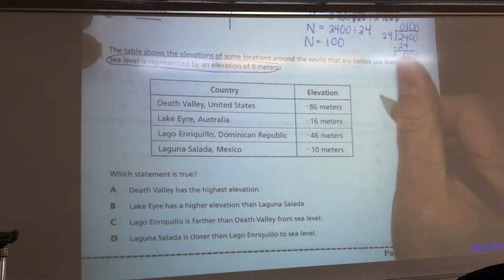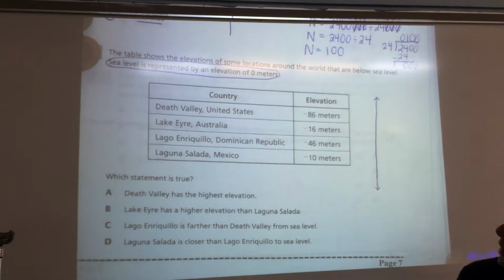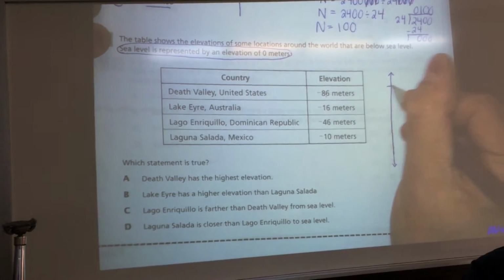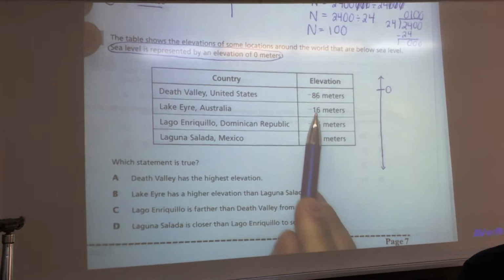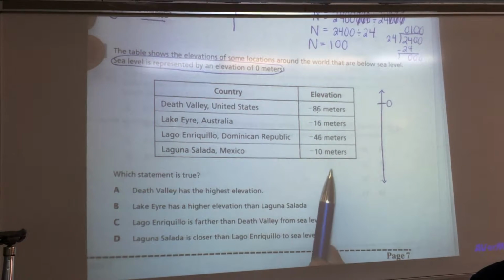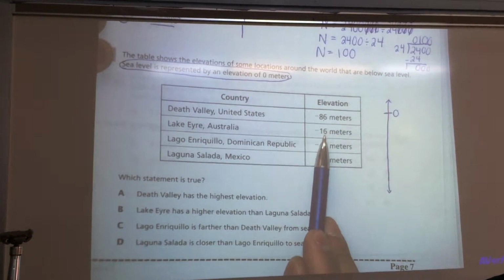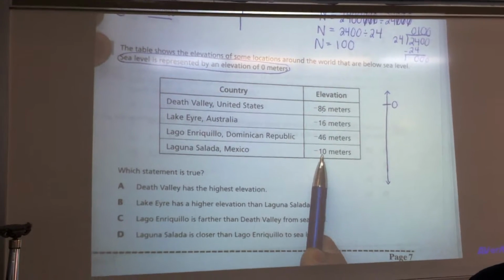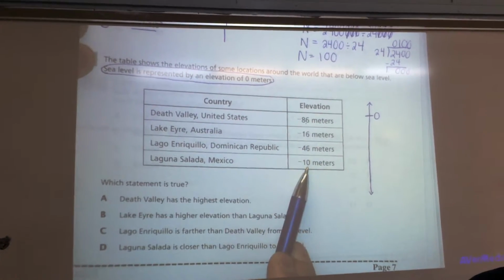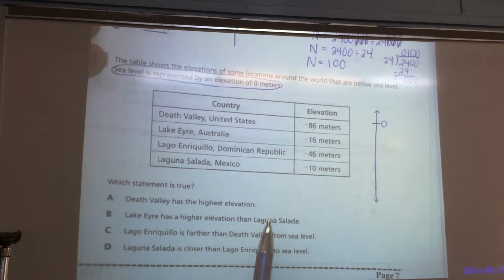All right, so first, they already told us in the problem. Since we're talking about elevation, I'm going to draw a number line that goes up and down. And if this is 0, we need to figure out where all of these other ones are. This is just like what we've done in class when we asked ourselves what the worst that can happen is. So out of all of these things, if you think about it like money, this would be losing $86, this would be losing 16 bucks. What is the worst out of all of these that could happen? Go ahead and call it out if you know it.